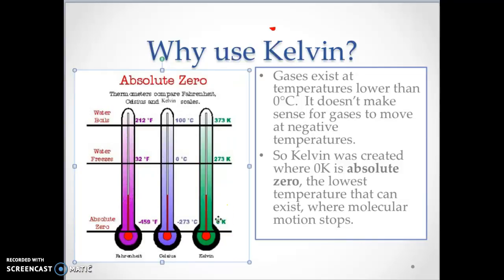Because gases tend to evaporate at relatively small temperatures.